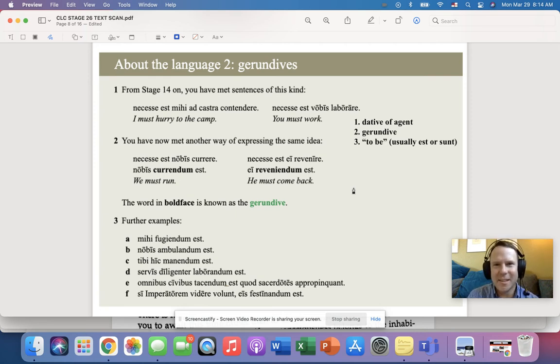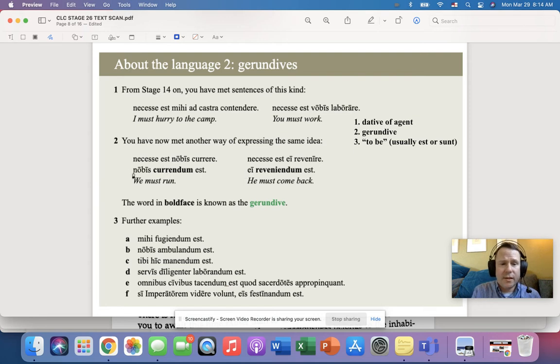This is the second about the language, and it is about something called the gerundives. And really, actually, what I would rather this be titled is passive periphrastics. Okay, so we'll talk about that in a second. First of all, I just want to point out to us we've seen this before.